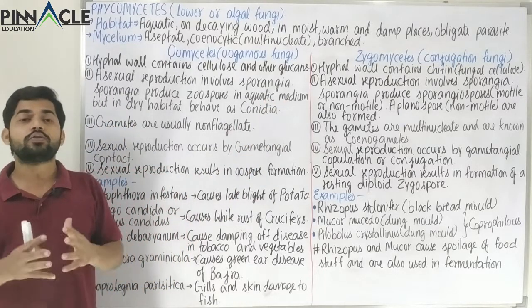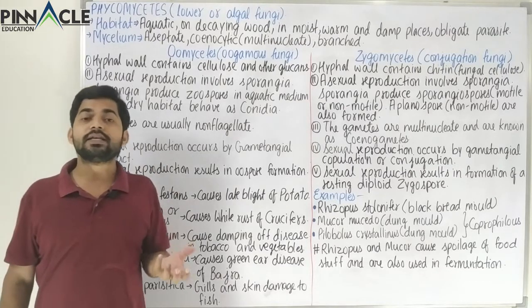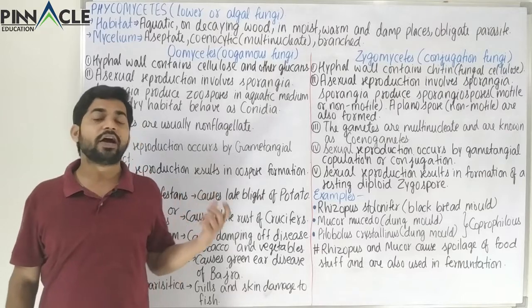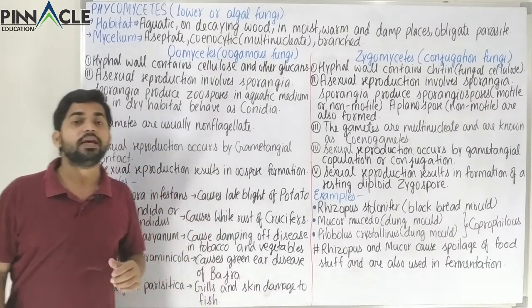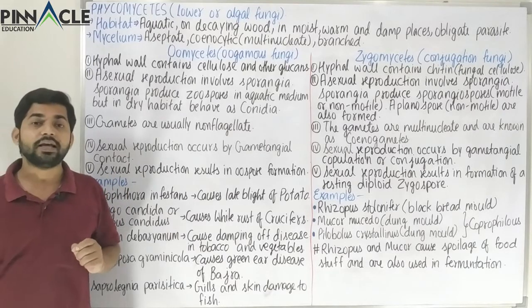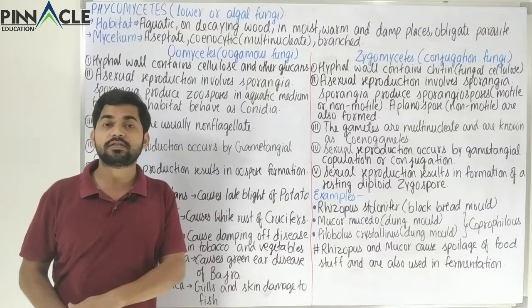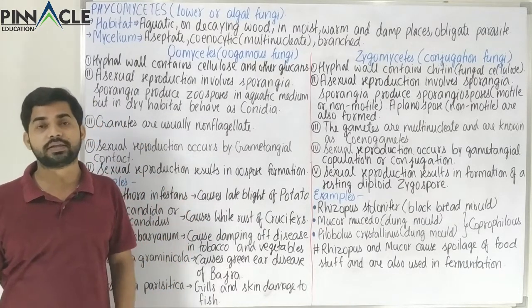Branched hypha is also a very important feature of Phycomycetes, and in some cases we will observe that branched hypha will not be present, but in Phycomycetes branched hypha is a very common occurrence. So this was about the habitat as well as the mycelial properties of the Phycomycetes, which will be general in almost all the species of Phycomycetes.